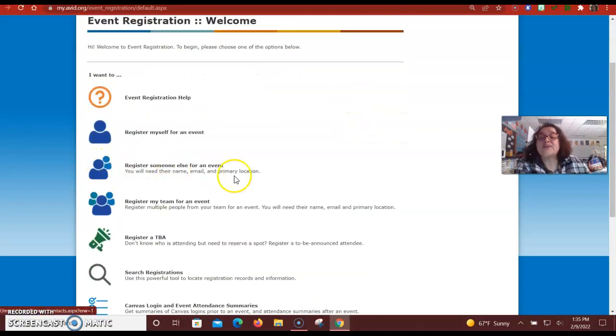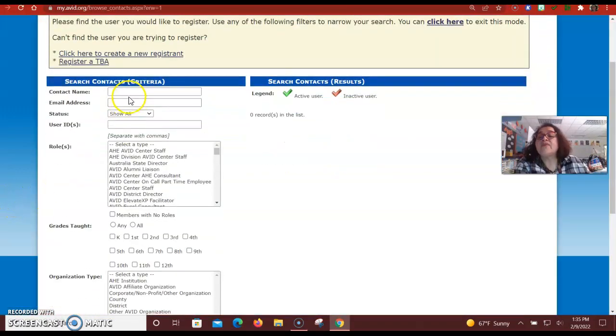Now, if you're going to register someone else, so maybe you already know who's going to go, then they're going to ask you to go ahead and pick up their information. I'm going to use one of my teachers that I know has gone to Summer Institute with me before. I'm going to type in her name. I'm going to type in her email address.